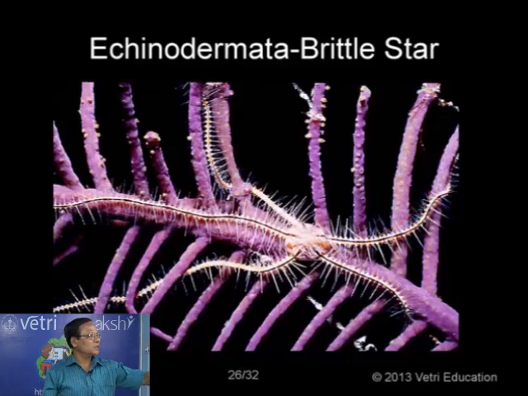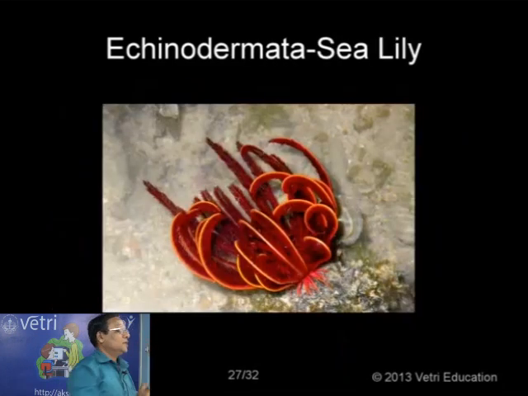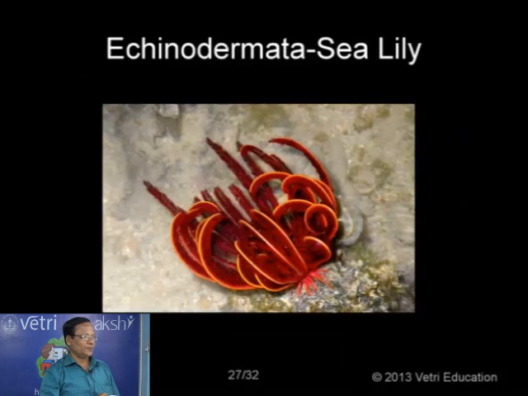The brittle star is lying on colorful branches. Now this is a sea lily, Antedon, an attached form. The arms are highly branched, giving the appearance of a lily flower, hence called sea lily. Antedon, sea lily, coming under Echinodermata, is a very important question also.